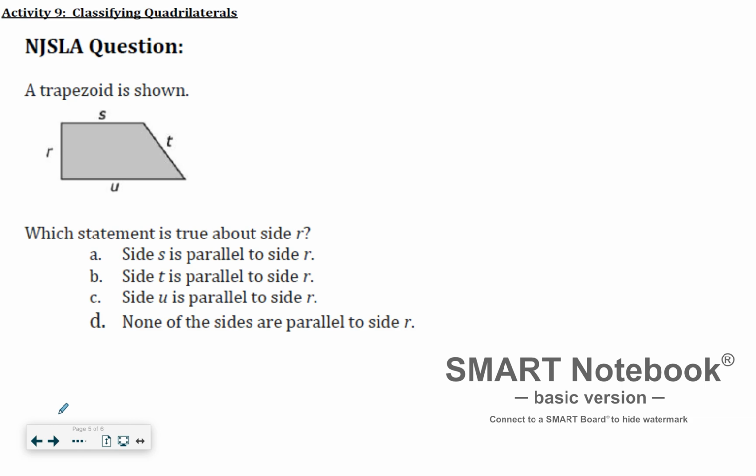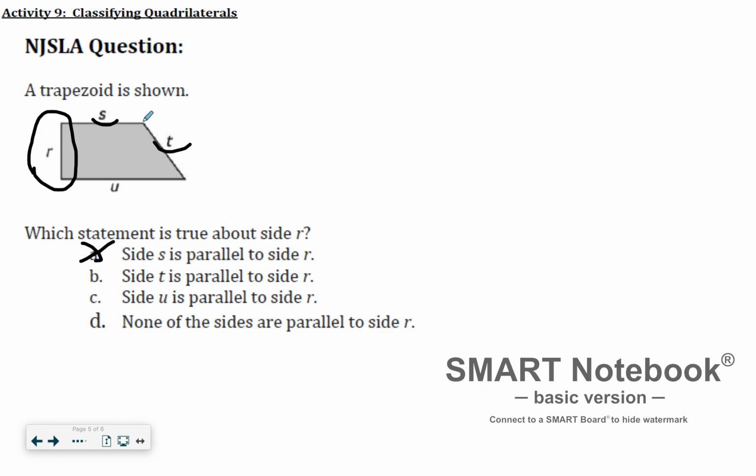NJSLA question. A trapezoid is shown. Which statement is true about side R? So focus in on this side. Side S is parallel to side R? That can't be true. They're perpendicular. Side T is parallel to side R?